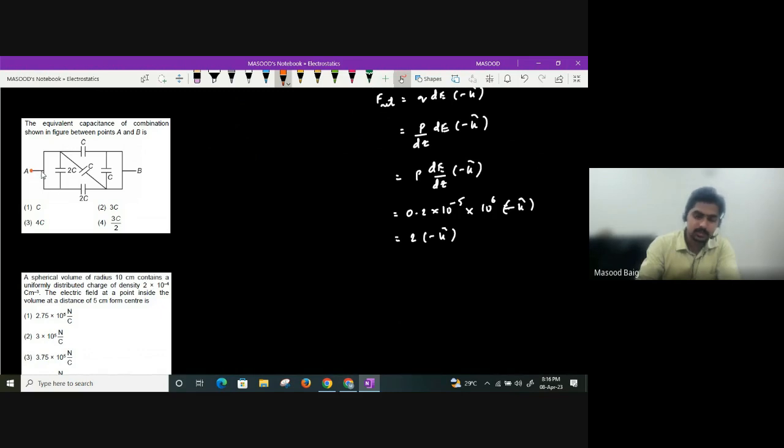Let us say potential here is VA. Between this point and this point, is there any element? No. So potential will be same. Between this point and this point, is there any element? No. So potential will be same. Between these other points, any element? No. So what is the potential here? Can I say it is VA?